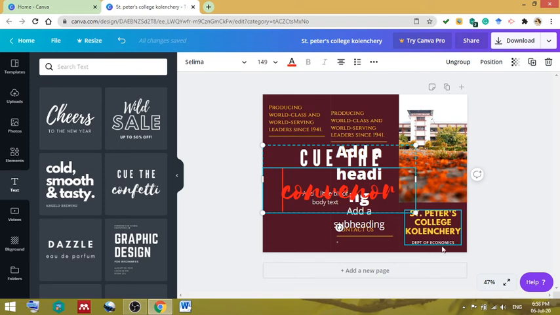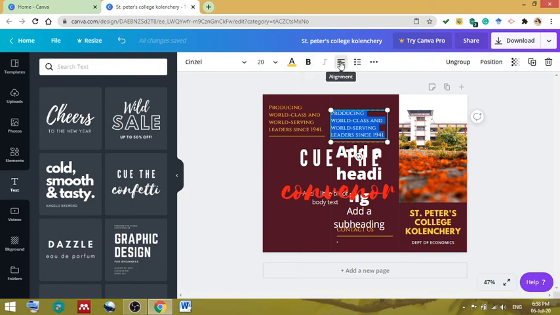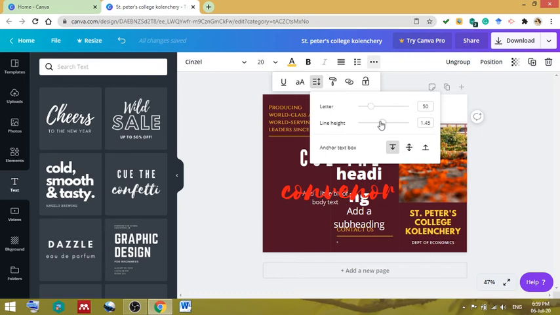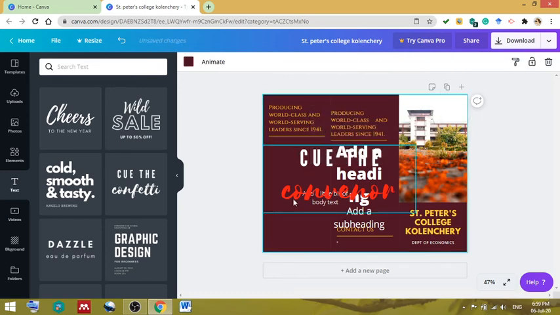You can change the color of the college also. It is already bold. If you want to make this bold, then you can click bold here. You can make the alignments either left, right or center. You can add bullets and so on, underline, capital letter or small letters, then the space between the lines also can be adjusted using this. These are various options available.